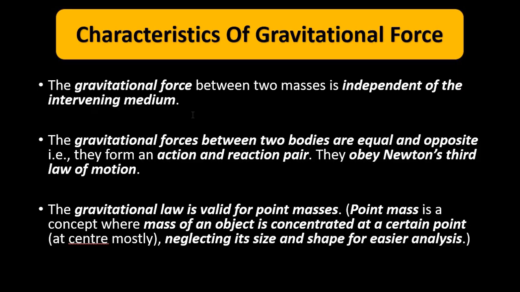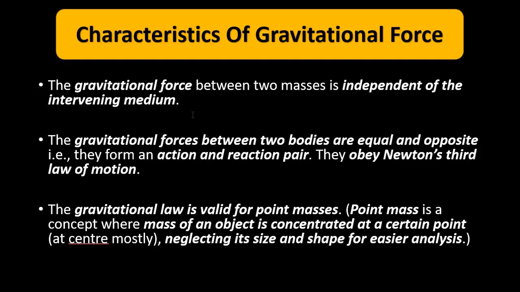Whatever medium it is placed in, liquid, gas or vacuum, the gravitational force between two masses is independent of the medium in which they are placed. The gravitational force will act regardless of the medium the two bodies are placed in.